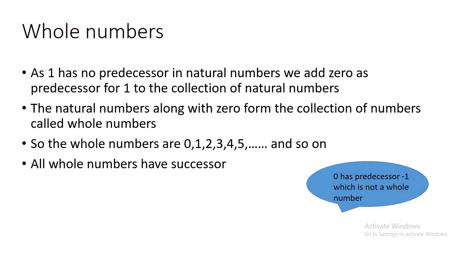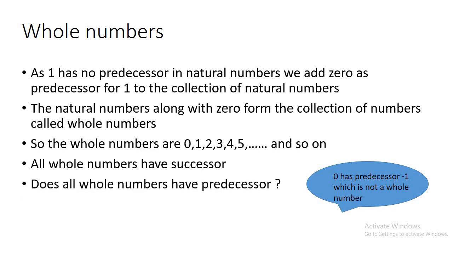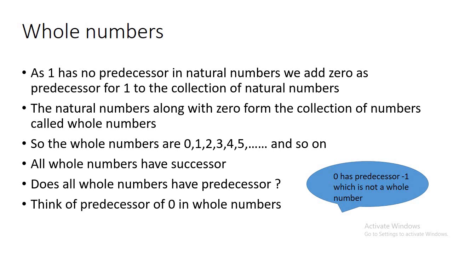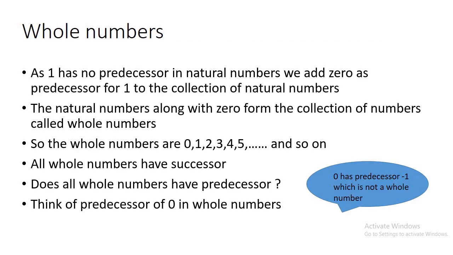All whole numbers have a successor. Do all whole numbers have a predecessor? Think of the predecessor of 0 in whole numbers. As you can think, 0 has a predecessor -1, but it is not a whole number. So all whole numbers have a predecessor except 0.